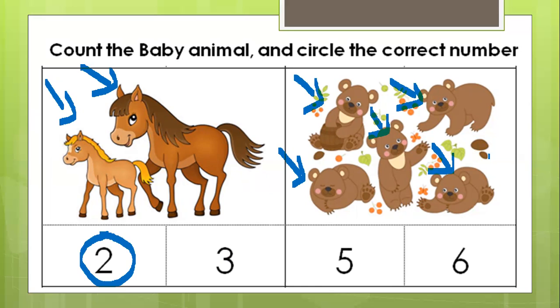Okay, we got 5 cubs. And the cubs are all browns. Which one is number 5? Can you tell me? Here. Okay, 5. So let's circle number 5 with me. 1, 2, 3, 4, 5. So 5 cubs. Good.